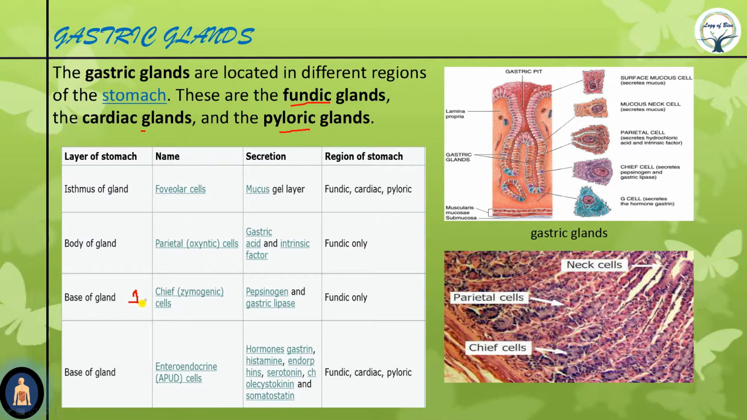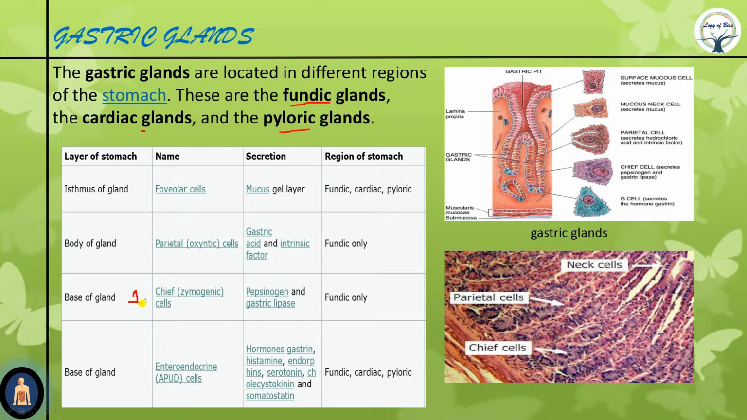Don't worry. Now they also secrete two enzymes in small amounts. They are gastric lipase and gastric amylase. If you remember, amylase acts on carbohydrates or starch, and lipase acts on lipids or fats. And why gastric? Because these are secreted by gastric cells.